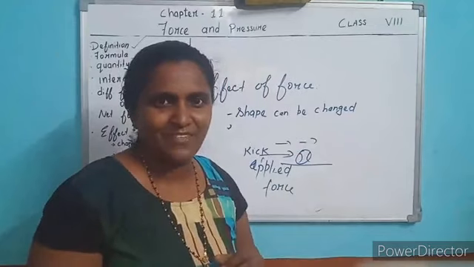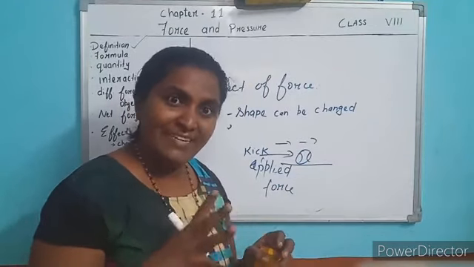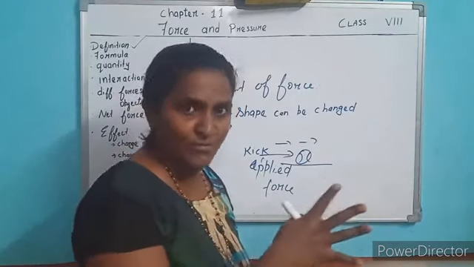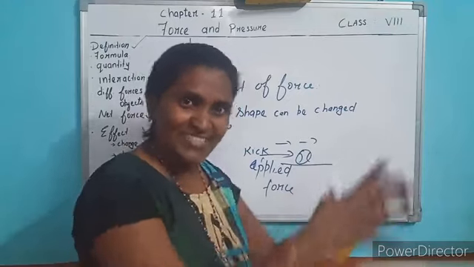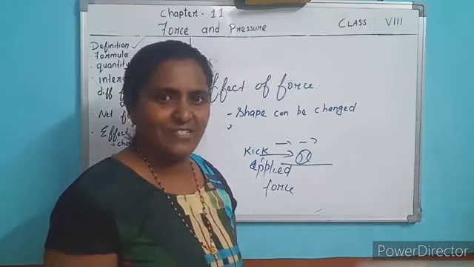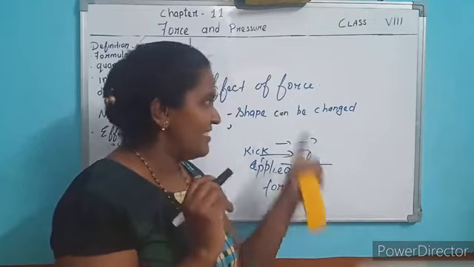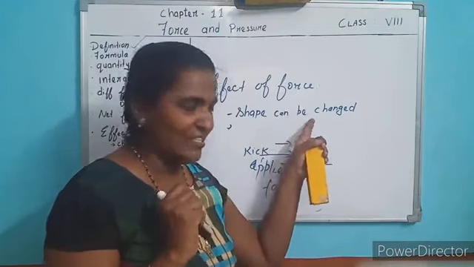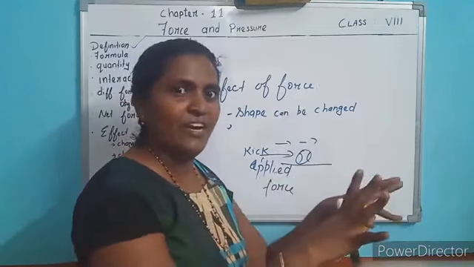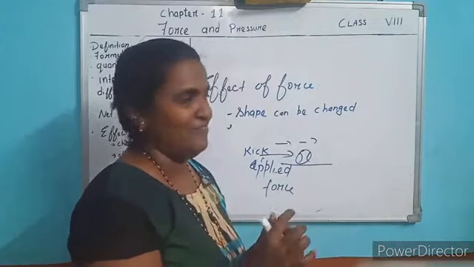If you apply a kick along the movement of an object, the speed will be much increased. Understood? So force can change the shape of an object. Force can change the speed of a moving object.